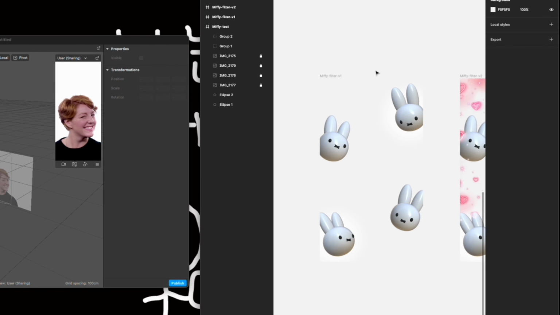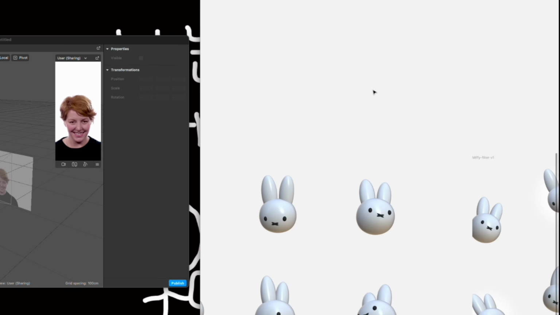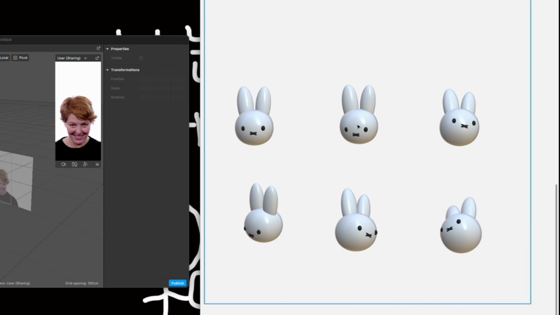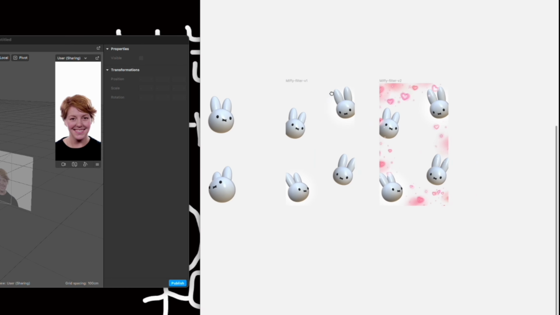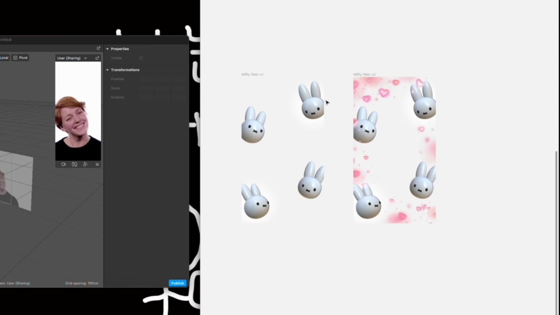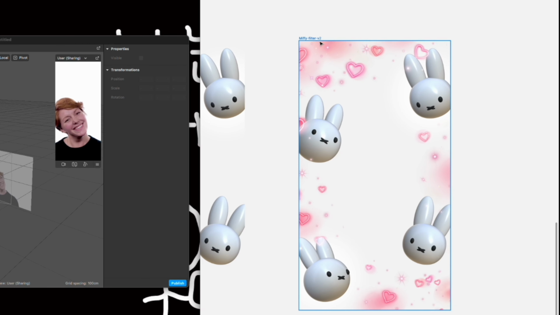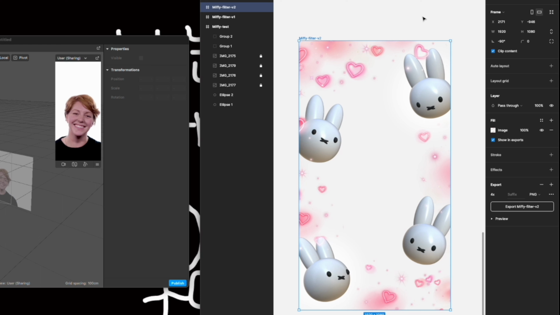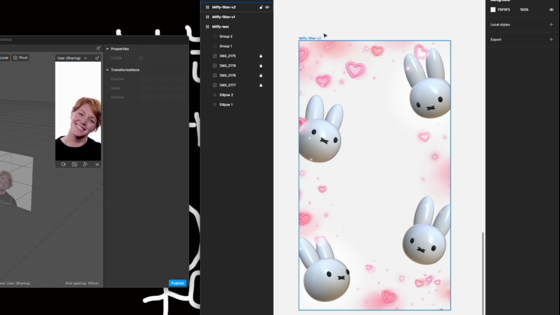I laid them out on Figma, so you can see all my Miffy assets there. This 3D model was made in Nomad Sculpt, so I brought it over, and to create those hut-looking decorations, I used this app on my iPad, I think Pixart, to create that very cute kawaii aesthetic.